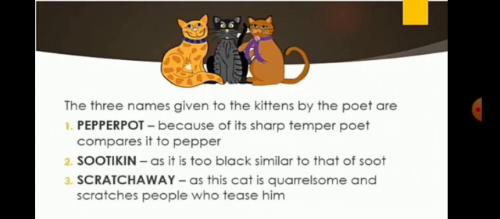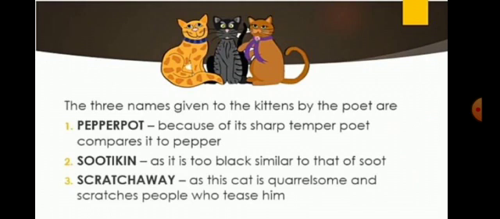So my dear kids, this is how the poet names the three little kittens. The poet thought of the kittens' names according to the cats' behavior. Now we'll see the three kittens' names. The three names given to the kittens by the poet are: first kitten, Pepper Pot, because of its sharp temper, the poet compares it to pepper.